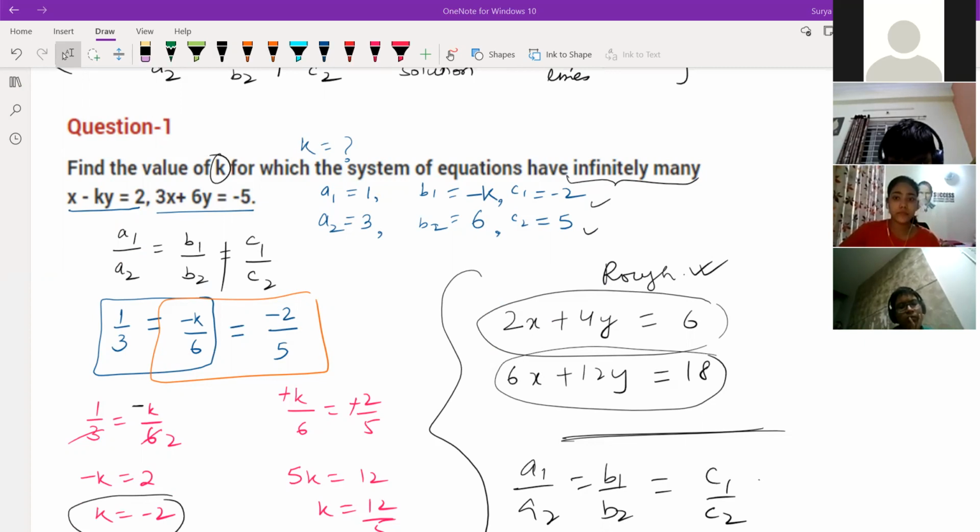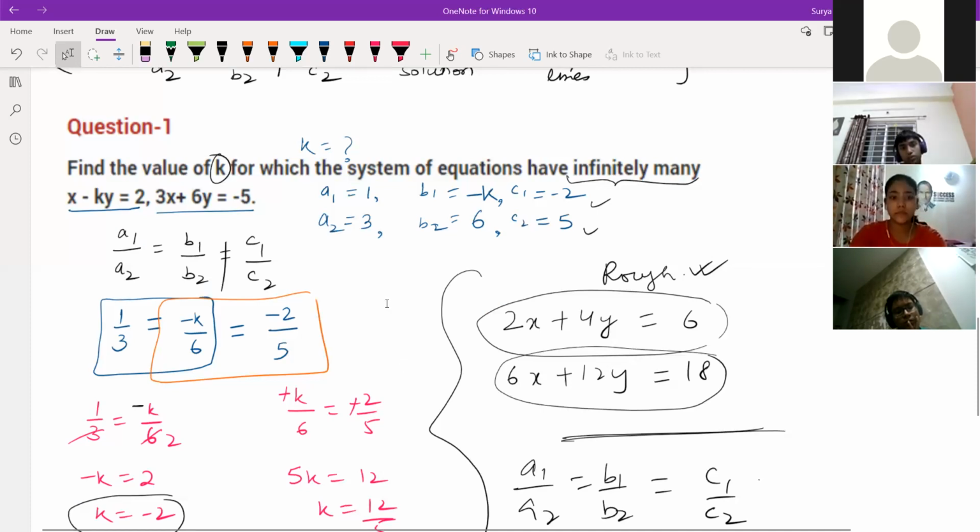Which is having no solution. That is having A1 by A2 is not equal to B1 by B2, not equal to C1 by C2. Okay, we are correct here. So we have done correctly. Only the equation should be changed.